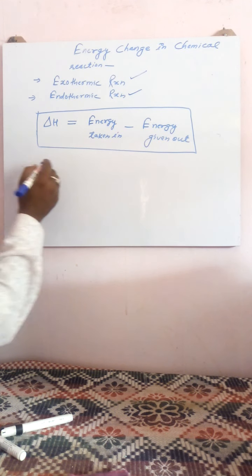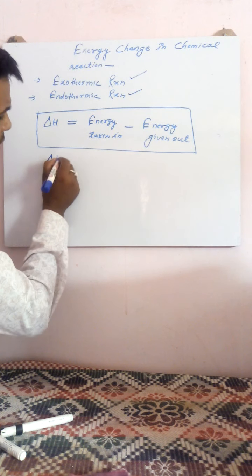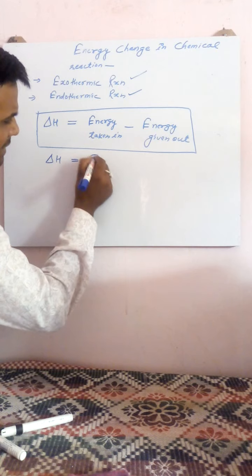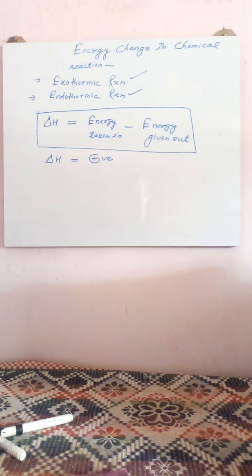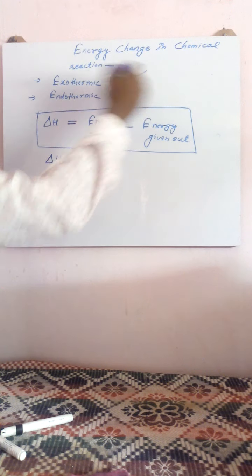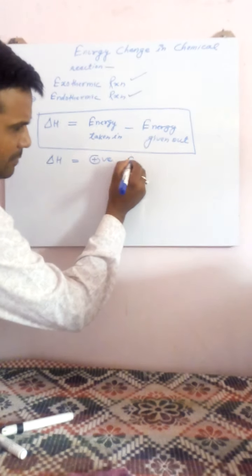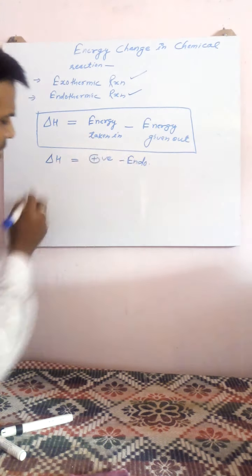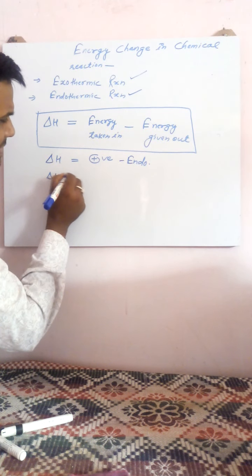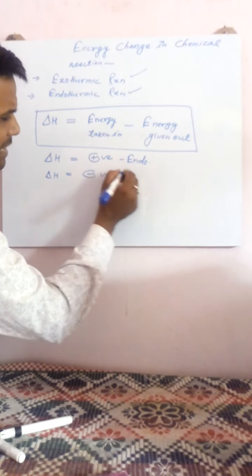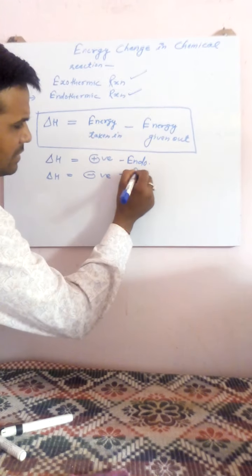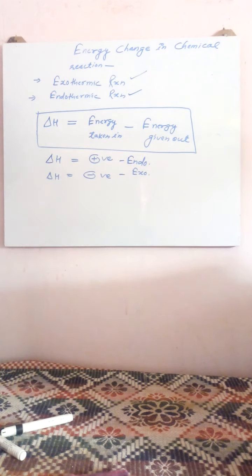Always remember, when delta H is positive, the chemical reaction is said to be endothermic reaction. While when delta H is negative, the chemical reaction is said to be exothermic reaction. Now, how will this value come out positive or negative? Let's see.